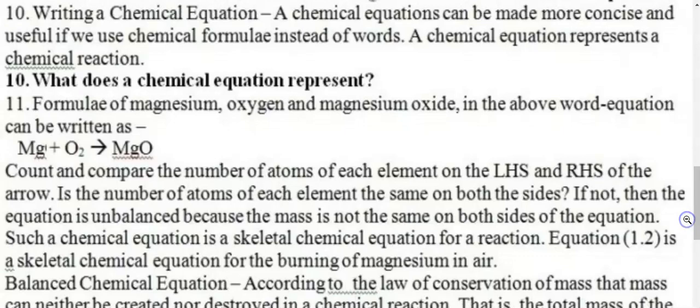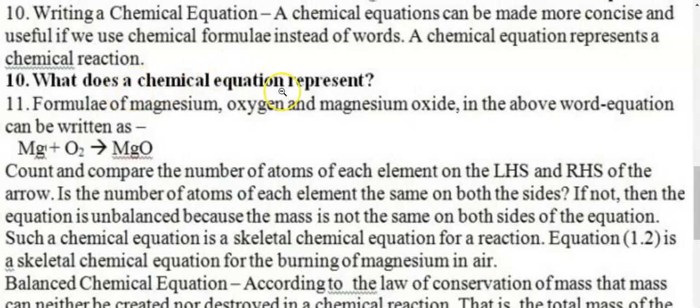Writing a chemical equation. Now we have to change this word equation into a chemical equation. A chemical equation can be made more concise and useful if we use chemical formulae instead of words. So the word equation we have seen, if you take it in the form of chemical formulae, then it becomes a chemical equation. A chemical equation represents a chemical reaction.